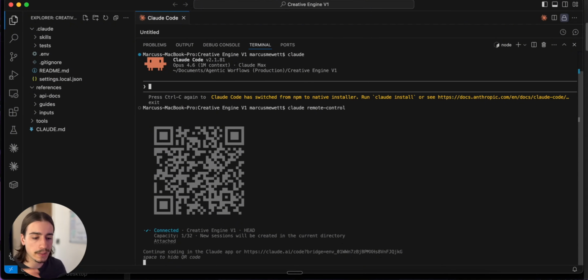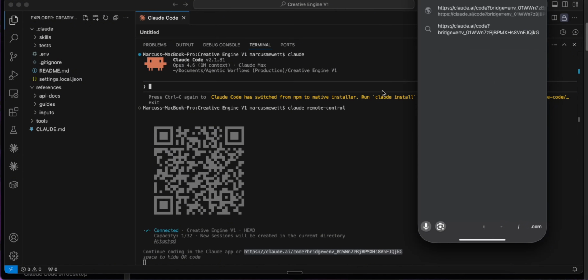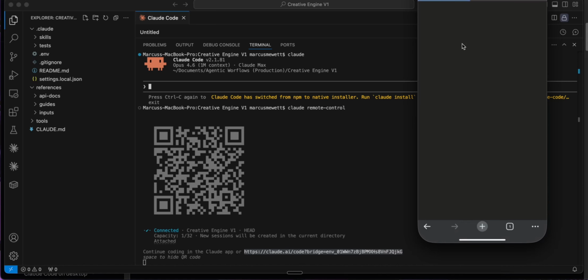So I'm going to go ahead, scan that QR code now and show you exactly what I mean. So I'm just going to, for this example, just copy and paste that link here into my browser.